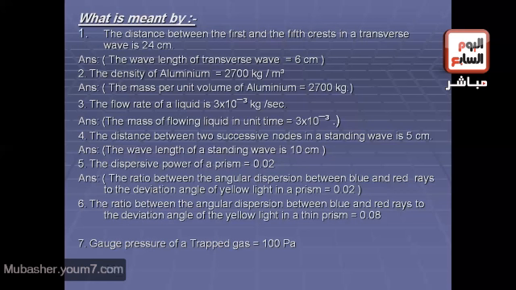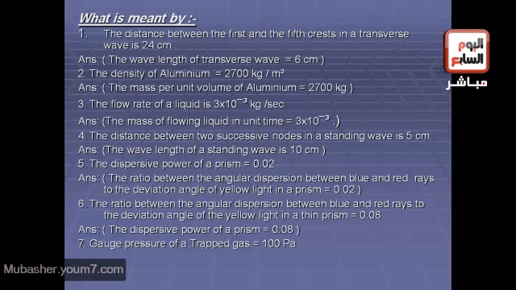It is the inverse of sentence number 5. Read it. The ratio between the angular dispersion between blue and red rays to the deviation angle of the yellow light in the same prism equals 0.08. This means that the dispersive power of a prism equals 0.08.